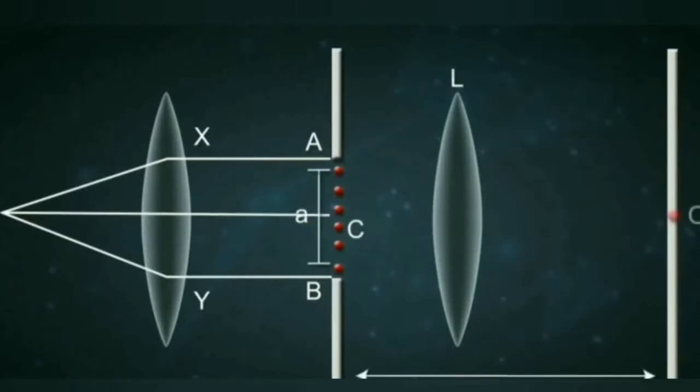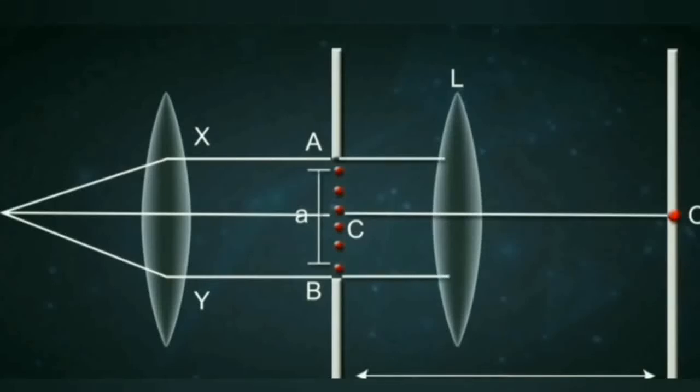According to rectilinear propagation of light, a bright image of the slit is expected at the center O of the screen. But in practice, we get a diffraction pattern, that is a central maxima at the center flanked by a number of dark and bright fringes called secondary maxima and minima on either side of the point O.